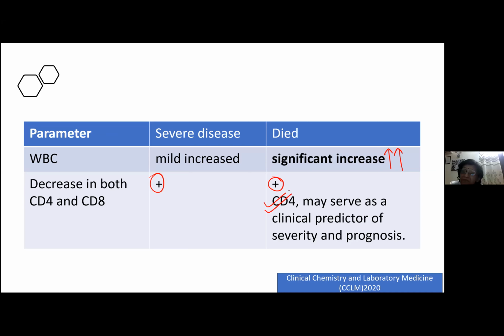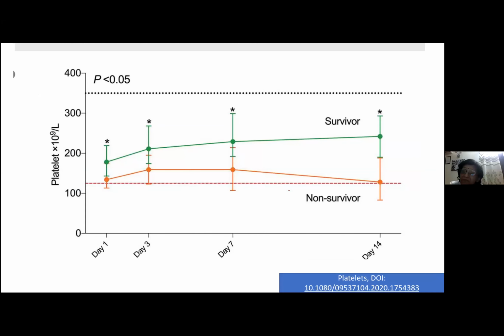Okay. So once we are clear with this, because the majority of the studies which we just discussed didn't see platelets as a significant factor, isn't it? There was again a study done on platelets, and these were done on subsequent days, day 1, day 3, day 7, like that. And they found that those patients who had a significant fall in platelet count over days would not survive, whereas those patients in whom the platelet count was increasing or remained static usually survived.